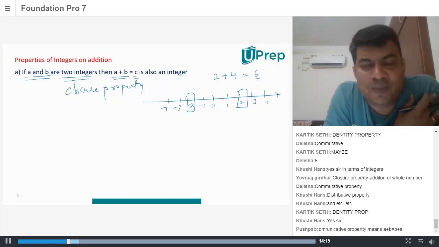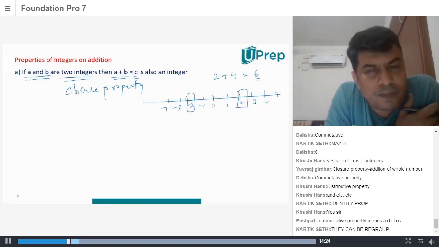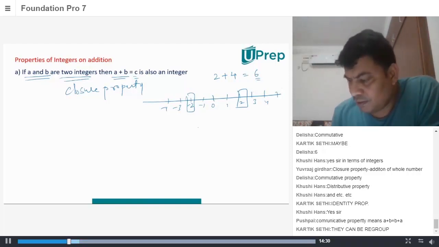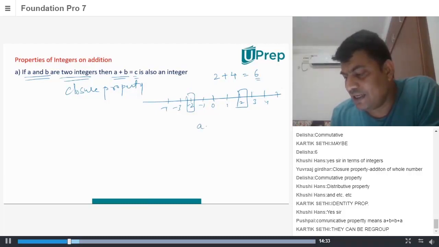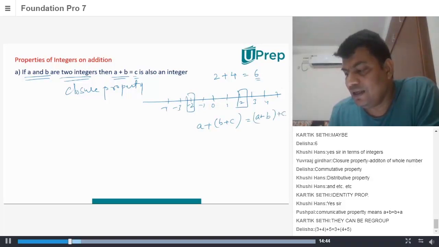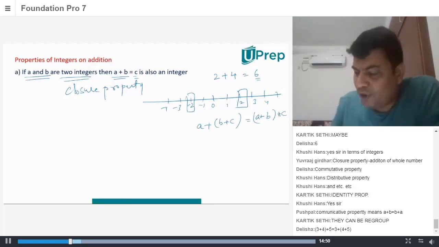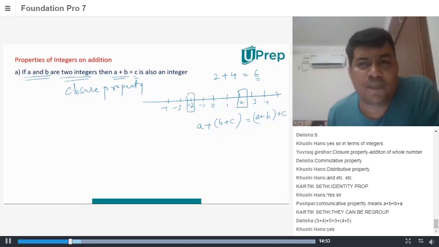For example, Yuvraj, can you explain? Sir, A plus B plus C equals A plus B in brackets and then plus C. Got it. So here what you're saying is, if A, B, C are integers, A plus B plus C is always equal to A plus B plus C, however grouped. So by doing that, it holds good. Addition of integers doesn't matter where you are putting this bracket, or you use the word parenthesis. That's another word that you people use, parenthesis.